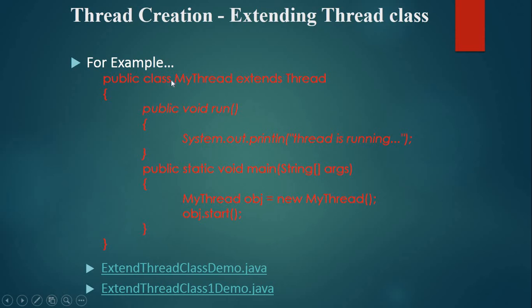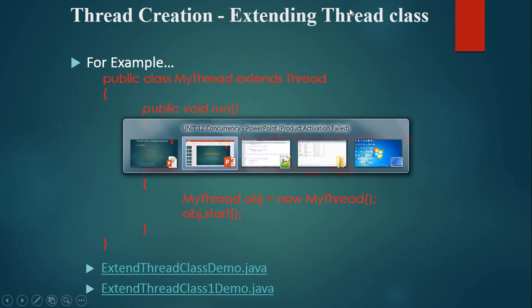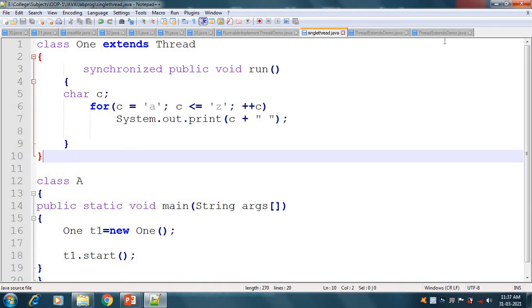So we have created an object of this class, and then we have called the start method, obj.start. If we call the start method, then it will automatically call the run method. So the run method will be called and it will print that the thread is running. So this is the first method by which we can create a thread, that is, extending the Thread class, that we can see here.